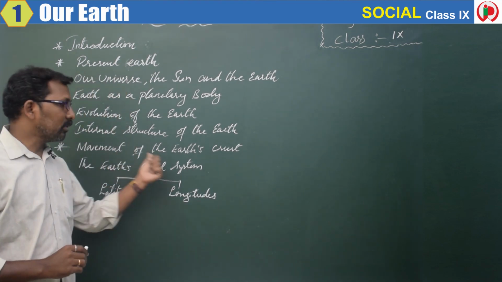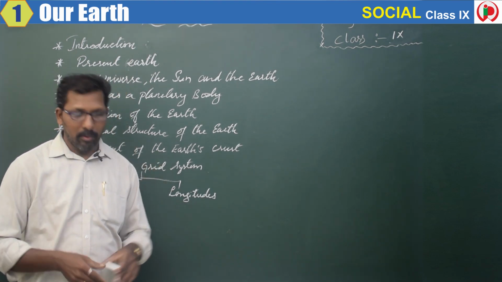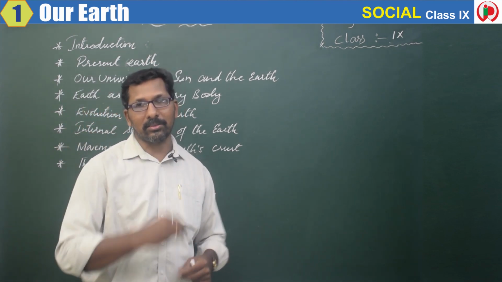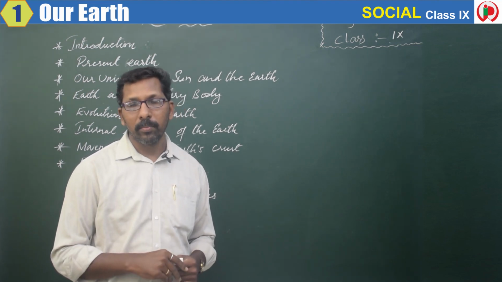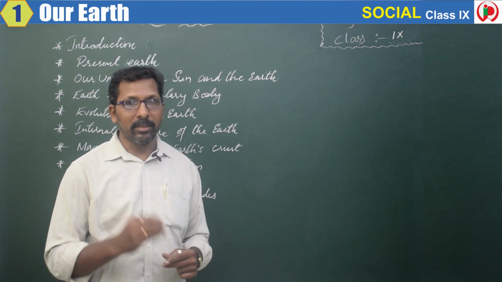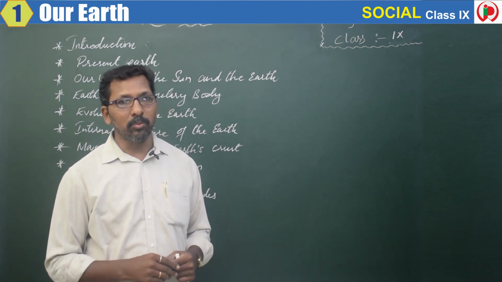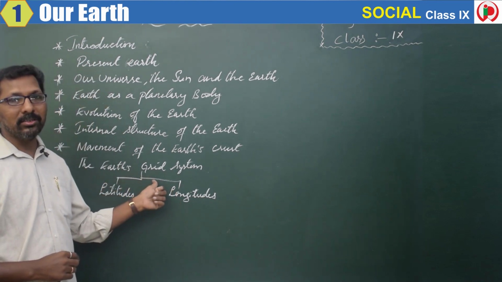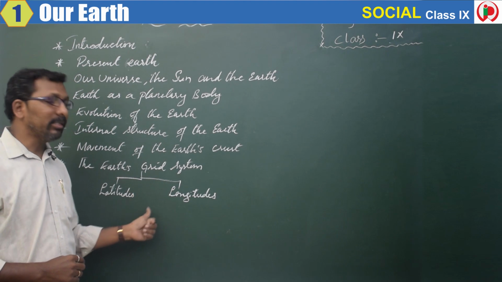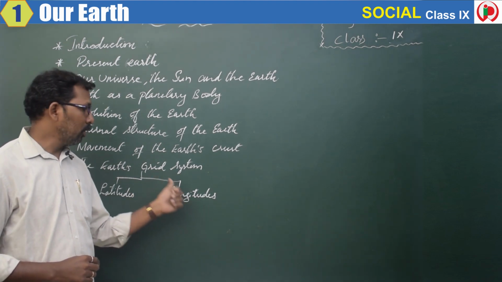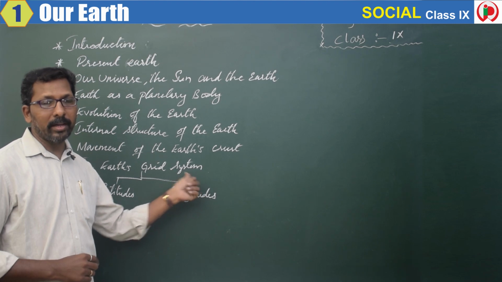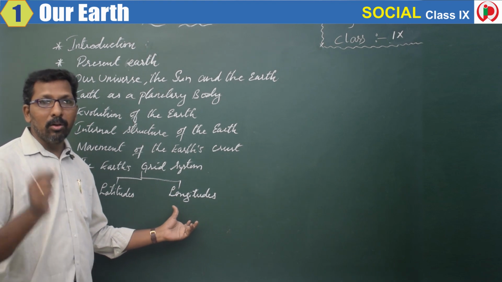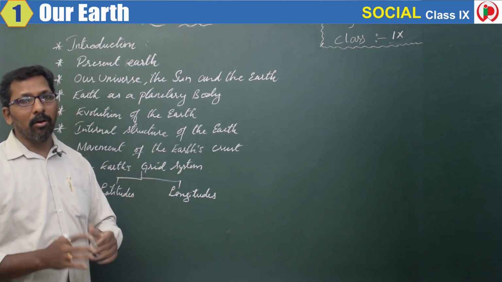Then after that, we'll discuss the movements of the earth crust. The soil on which we are standing is the crust. Does it move? With what position does it move? In which direction does it move? That also we'll try to discuss. Last, we'll discuss the Earth's grid system, that is latitudes and longitudes. What is a grid system? Then we'll discuss latitudes and longitudes and their uses at the end of the class.